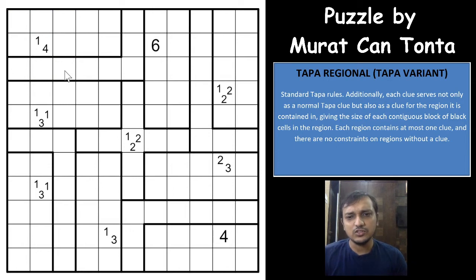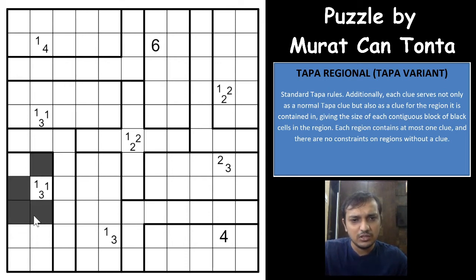That is what the rule says, and this is what a normal Tapa rule is all about. You have to shade some white cells black in such a way that all the shaded cells are connected to each other. There is no 2 by 2 group of cells shaded, and the number indicates the continuous group of shaded cells in the corresponding surrounding 8 cells. So if there are more than one number, then you will have different groups of shaded cells indicating different numbers, and there has to be a white cell in between two groups of shaded cells differentiating the groups, right? So if you have 1 3 3, you will have 1 3 and 3, right? It is something like that, right?